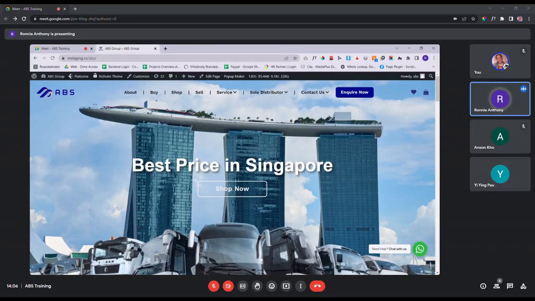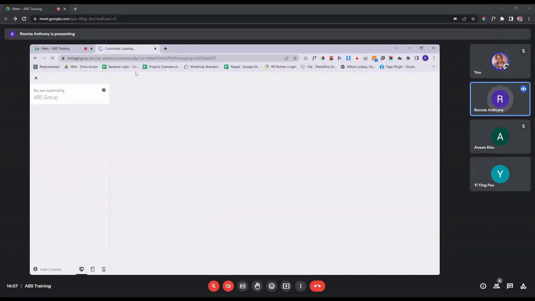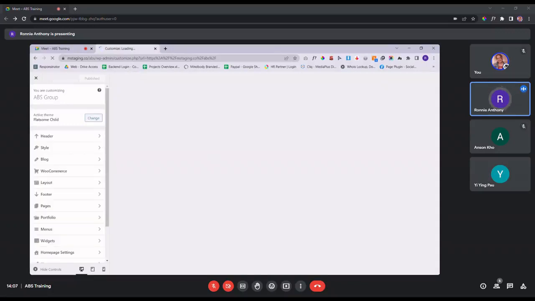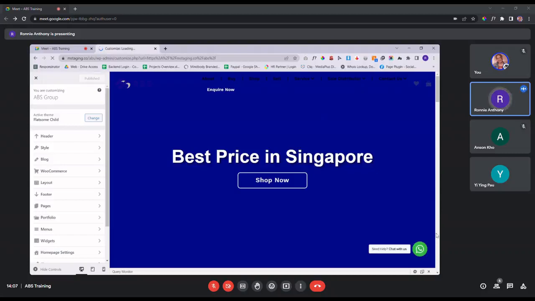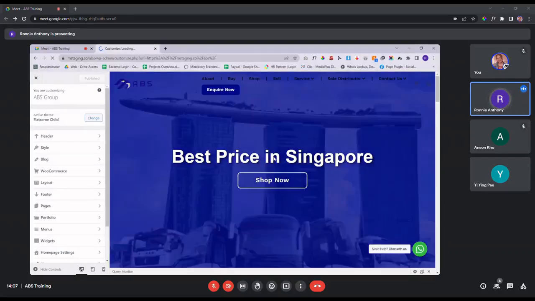So first thing first, with regard to design, is the design setting itself. To access the design setting, click this customize button on the black bar. Then on the left side you will see the control panel for the design setting, and on the right side is the preview mode of the homepage.